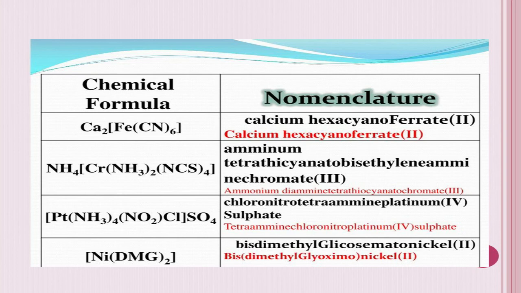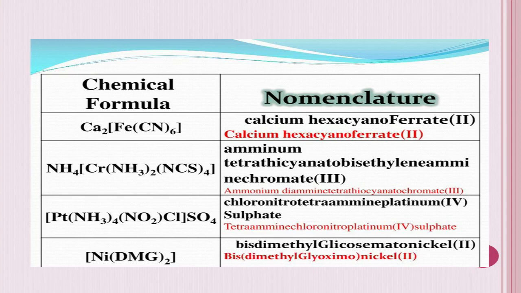So how to name it in the alphabetical order? Amine comes first, isn't it? So diamine. So it can be named as ammonium diamine. And then how many thiocyanato ligands are there? 4, isn't it? So tetrathiocyanato. It is an anionic complex. So the chromium can be named as chromate. So this is the way you have to name the IUPAC coordination compounds.